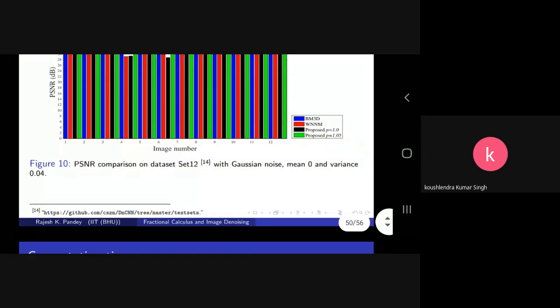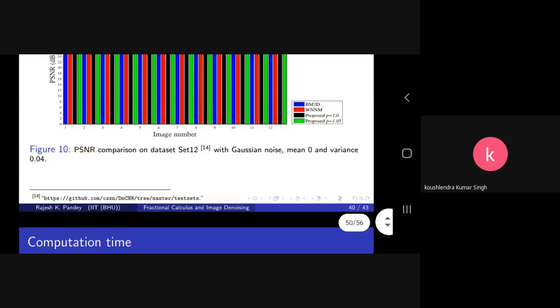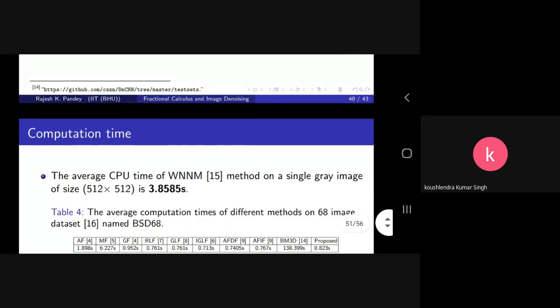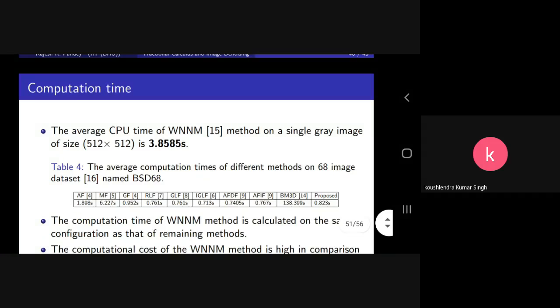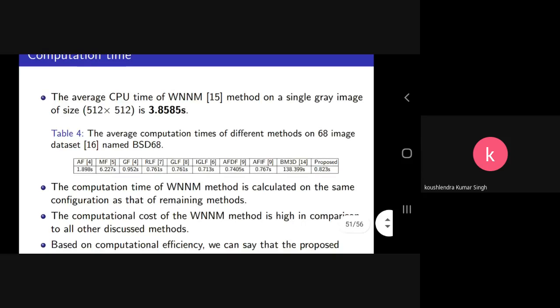So these are the findings of the proposed method compared with fractional filter approaches, some other approaches, and well-known methods like BM3D and WNNM. The computation time of the proposed approach is also very small compared to the WNNM and BM3D methods. It is also given in table 4.